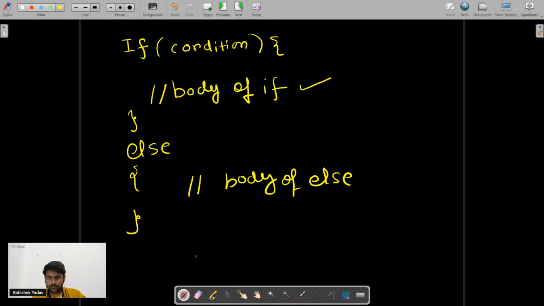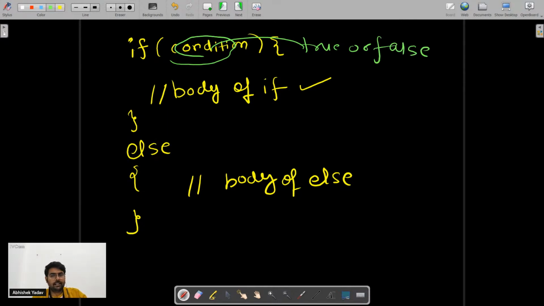This will be a small i here. So what will happen? This condition will give us either true or false, okay? So what will happen if the condition is true? If the condition is true, then I will execute the code of the if block, that is the body of if.